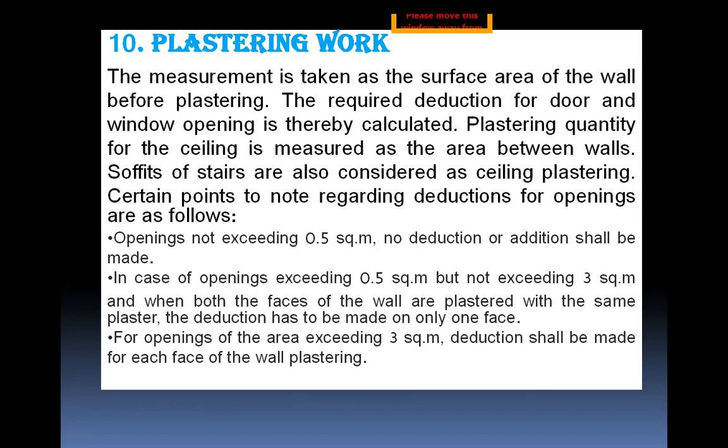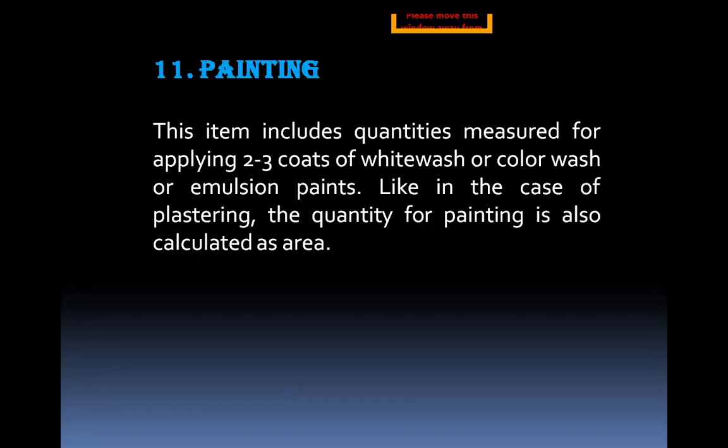Next is the eleventh one, painting work. This item includes quantities measured for applying 2 to 3 coats of whitewash, color wash or emulsion paints. As in the case of plastering, the quantity for painting is also calculated as area.